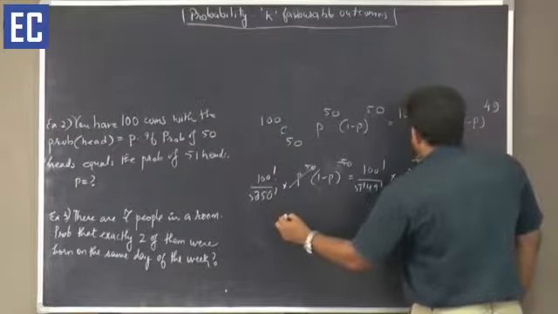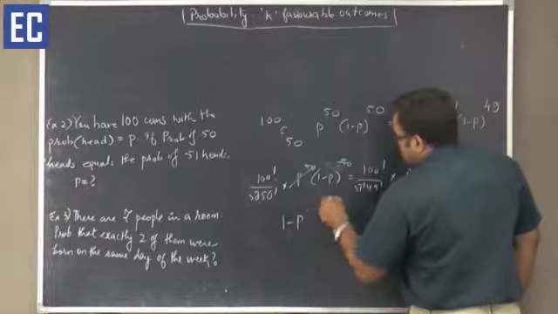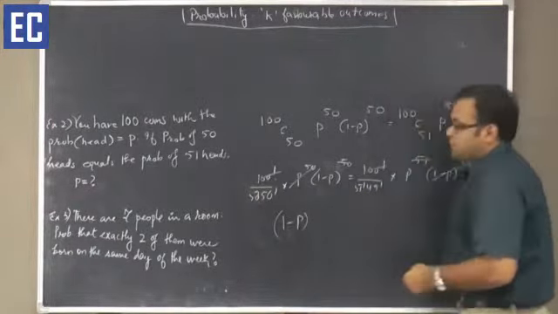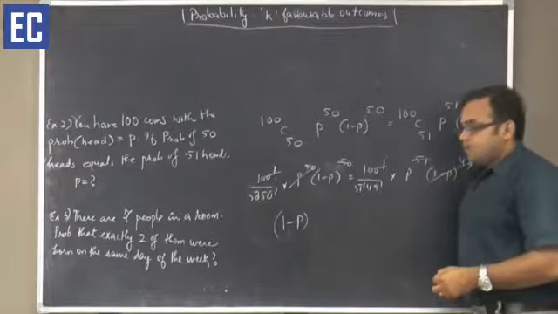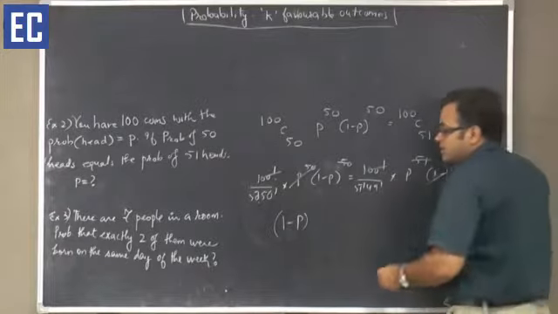So from here, 1 minus p, 100 factorial will cancel.